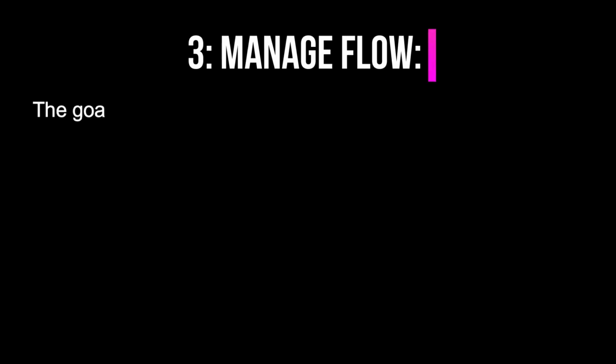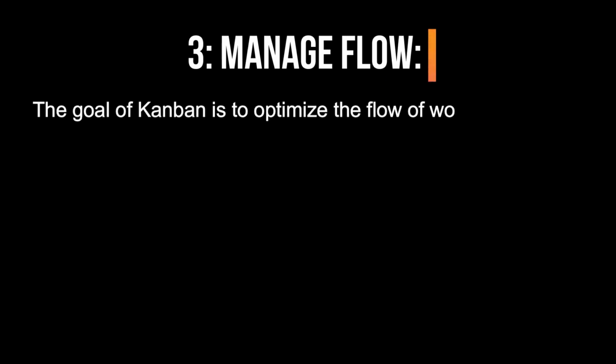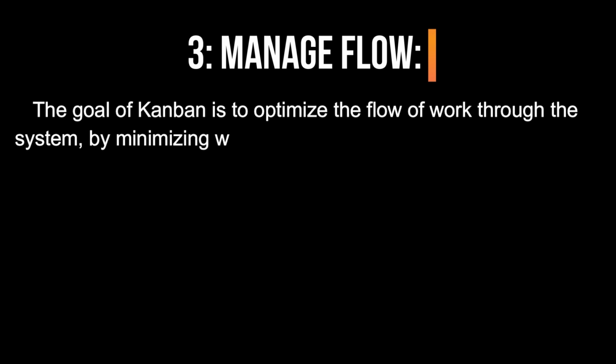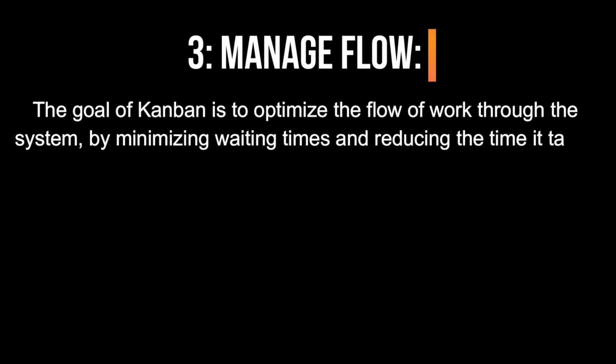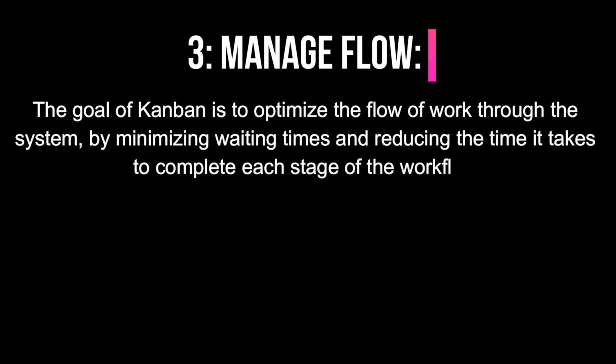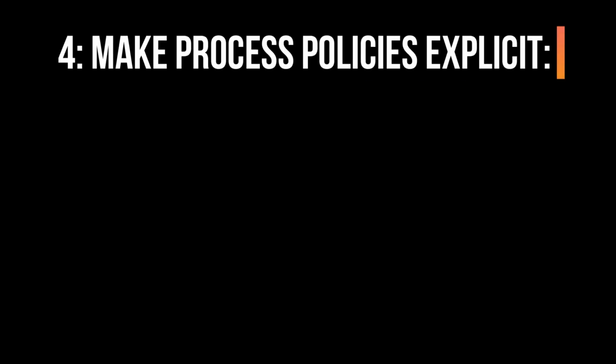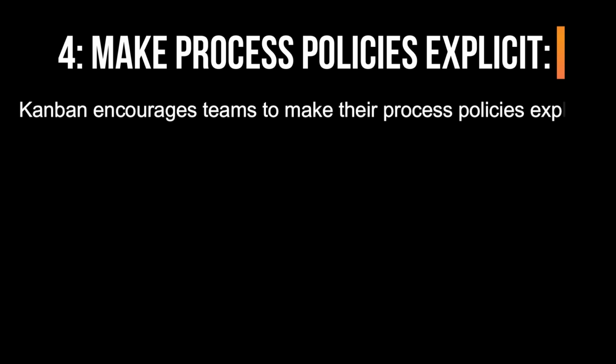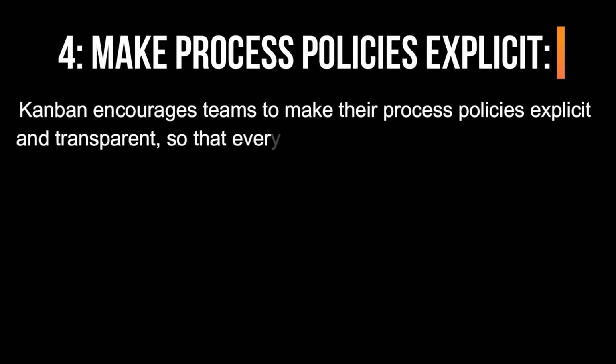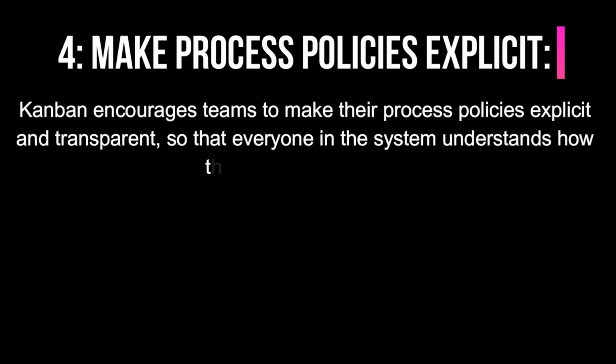3. Manage flow. The goal of Kanban is to optimize the flow of work through the system by minimizing waiting times and reducing the time it takes to complete each stage of the workflow. 4. Make process policies explicit. Kanban encourages teams to make their process policies explicit and transparent so that everyone in the system understands how the work is being done.